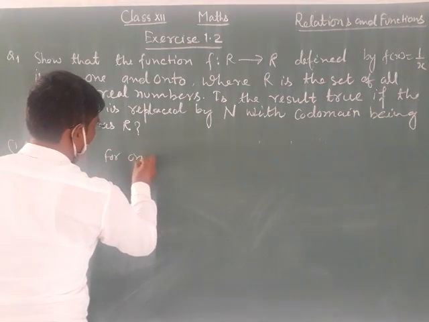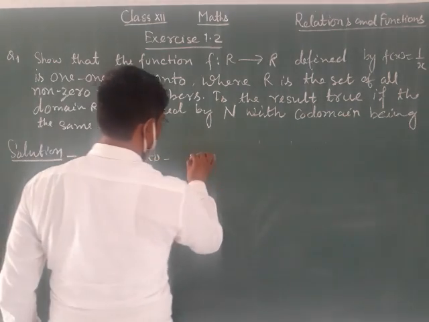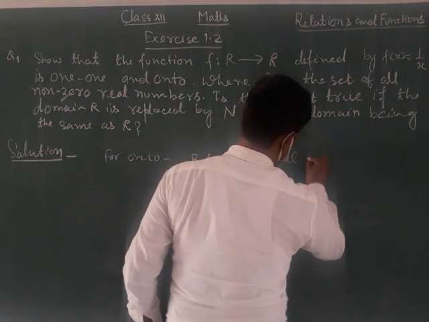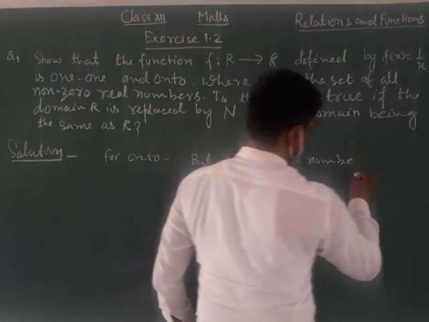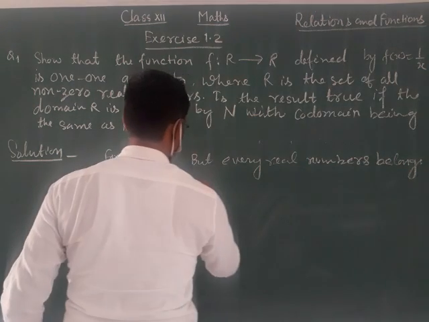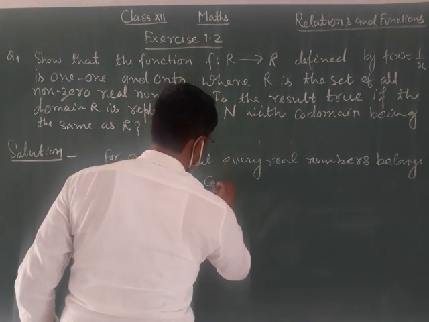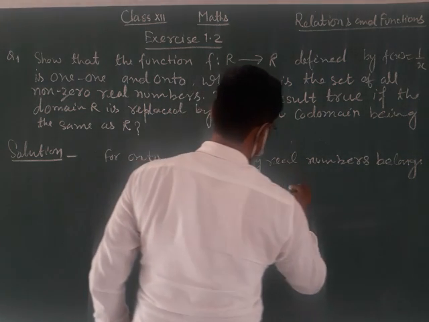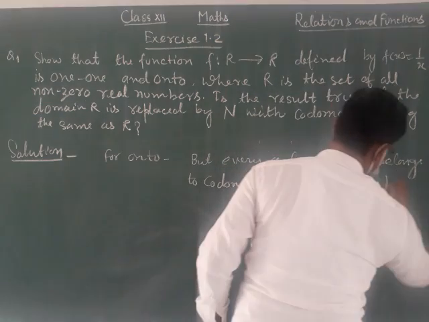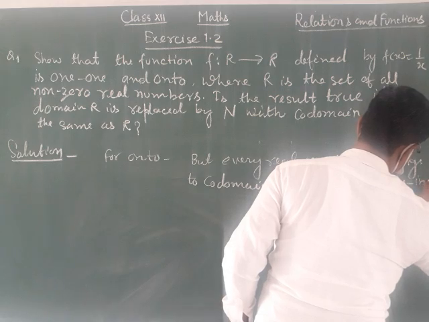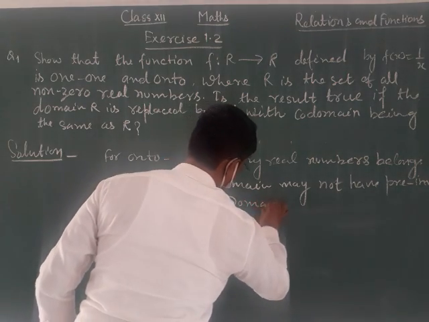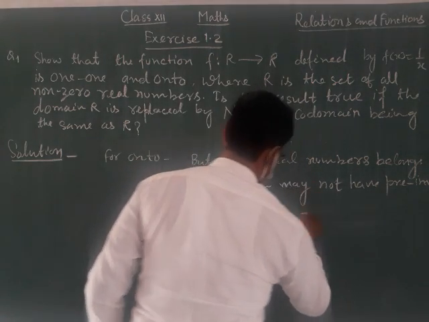For onto, but every real number belonging to the codomain may not have a pre-image in the domain.